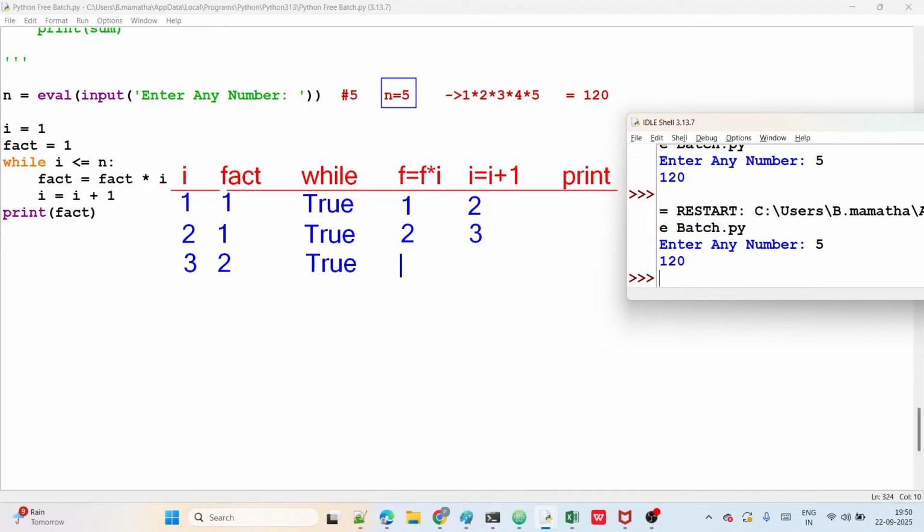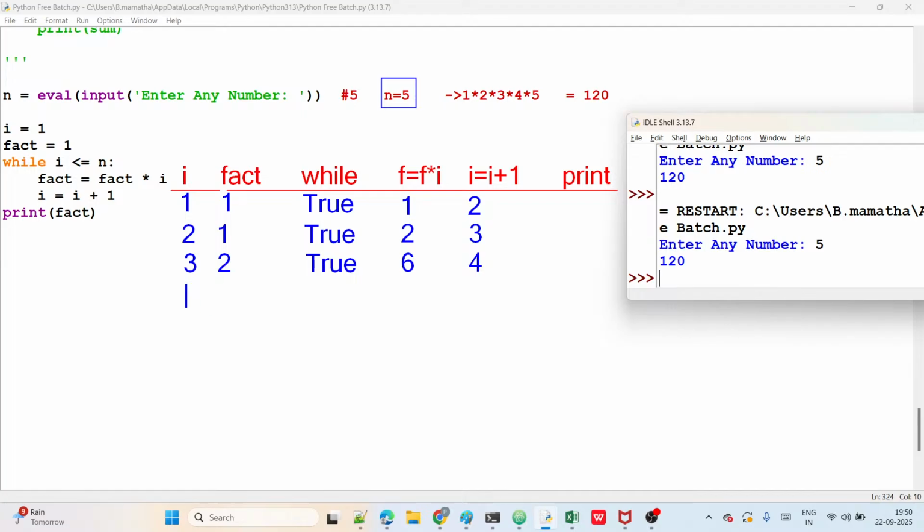Yes. Now how much here? Tell me. Fact into I, right? So fact how much now? 2. I how much here? 3, right? That means what now? 6. Yes or no, right? Okay. 2 and 3, 6, guys, here, right? 6. And the I value how much here? 4 only, right? I value 4.